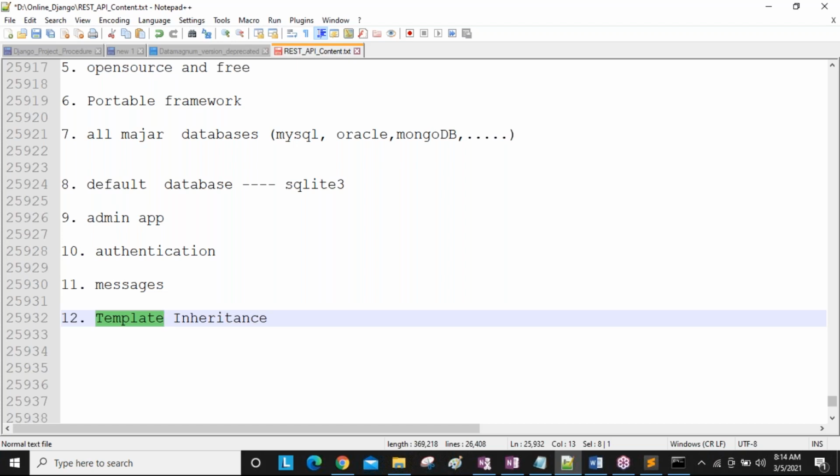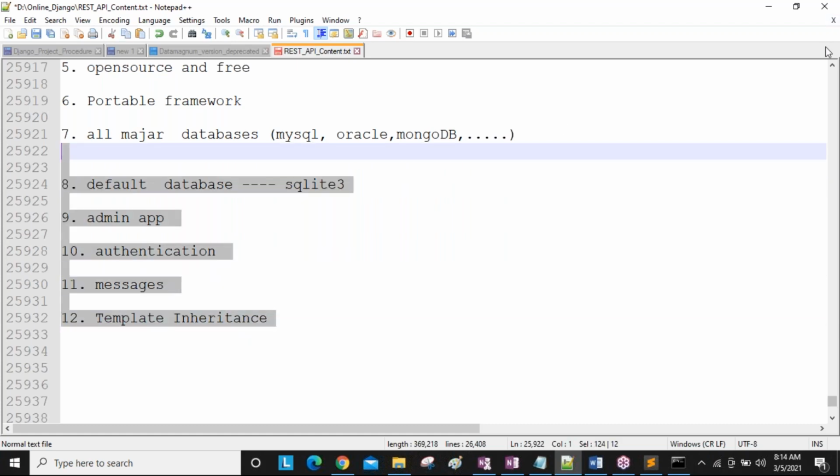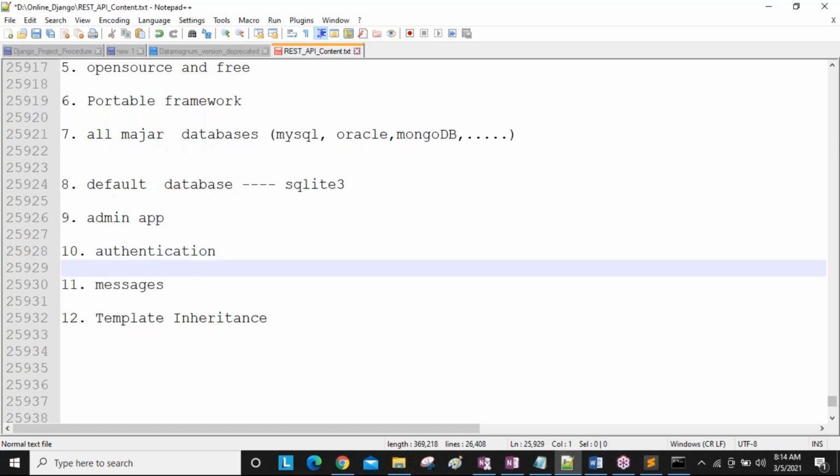Okay, guys. So these all are benefits of the Django framework. Because of all these features, Django is getting more popular nowadays. In the olden days, Java and .NET projects had the market. But nowadays, only Django projects are getting the market, guys. A lot of big market is there.